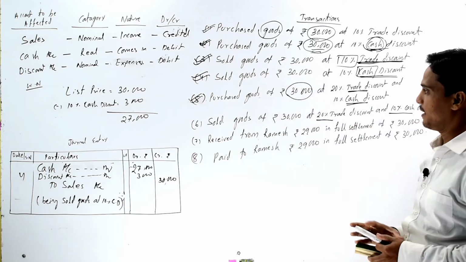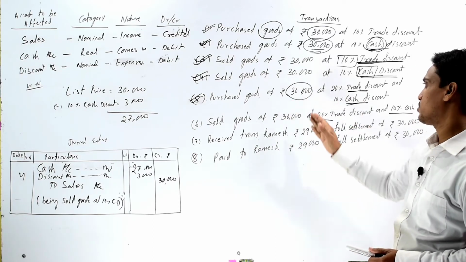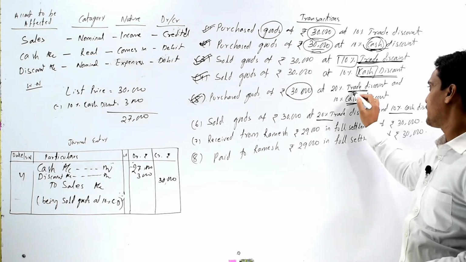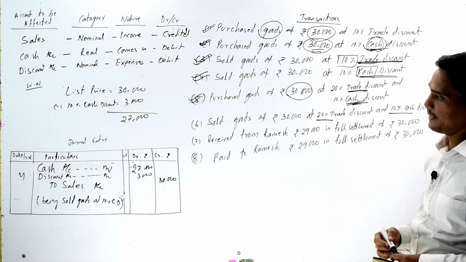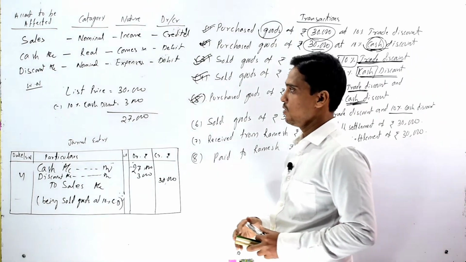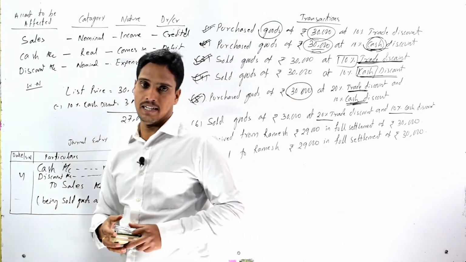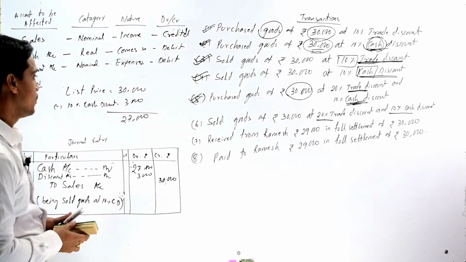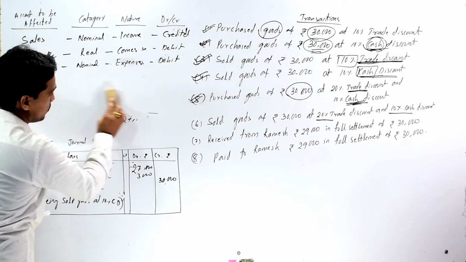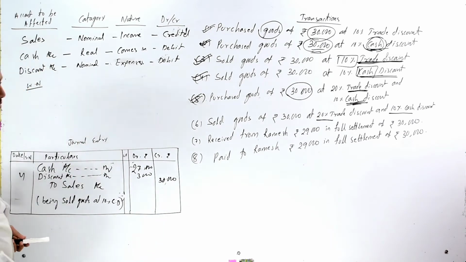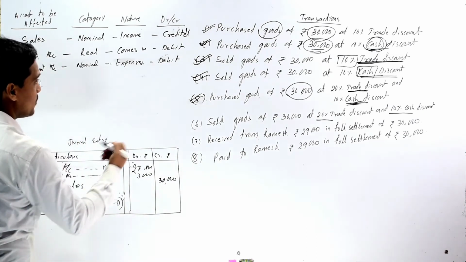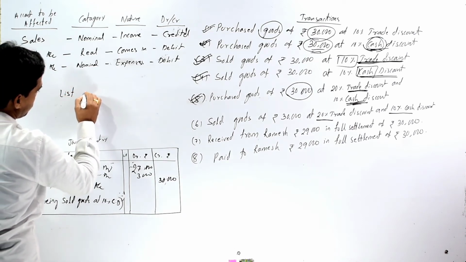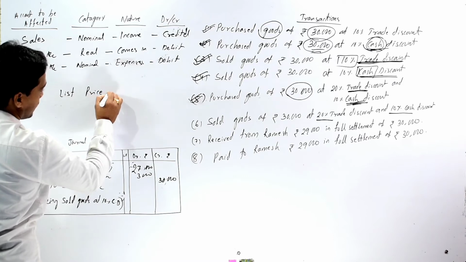But in case of our purchased goods of rupees 30,000 at 20% trade discount and 10% cash discount, that means when both the discounts are present, before passing journal entries, first of all we should work out the amount to be debited and the amount to be credited.